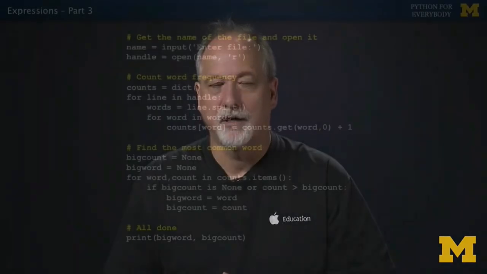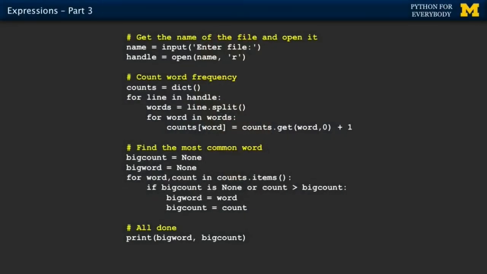So here is our word frequency that we keep coming back to. And what I've added here is 4 comments. I've added comments that basically help us understand what's going on. And remember, I call these like paragraphs. Our first paragraph has human readable text. Get the name of the file and open it. That's what's going to happen in the next 2 lines. These next 5 lines are count the word frequency. Maybe I should say make a histogram. So make a histogram. And you can just read this.